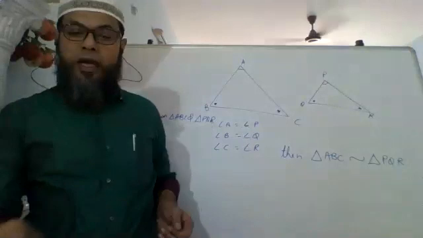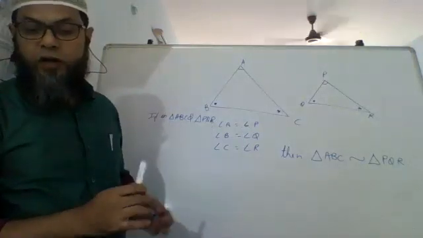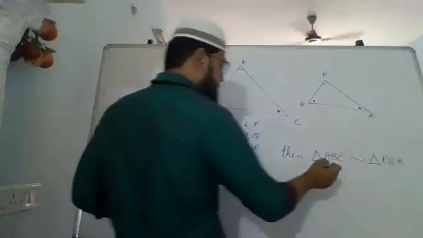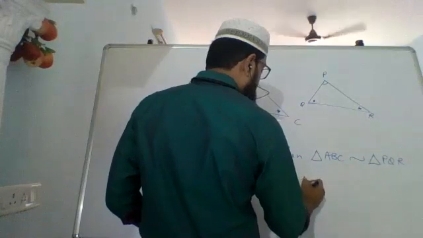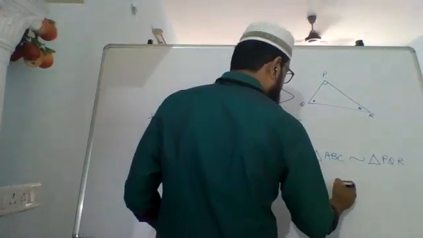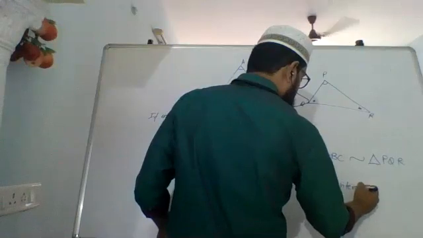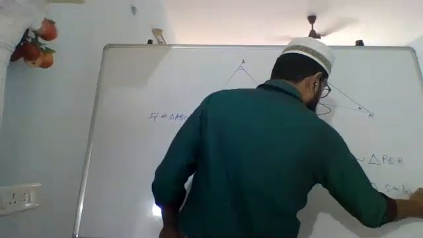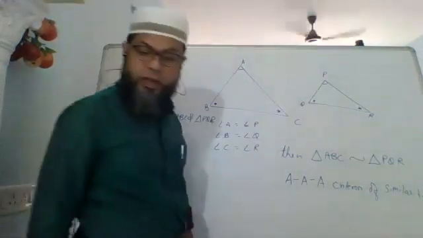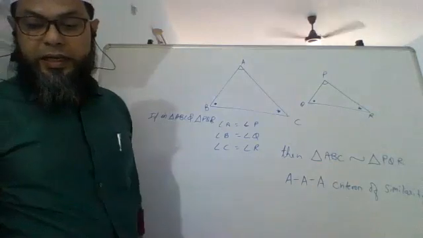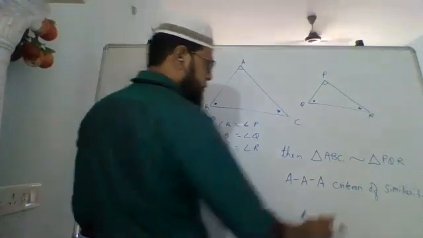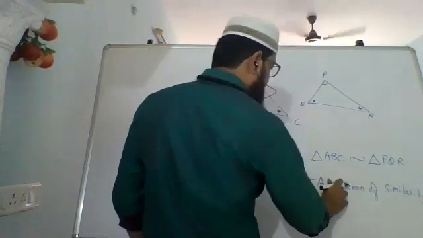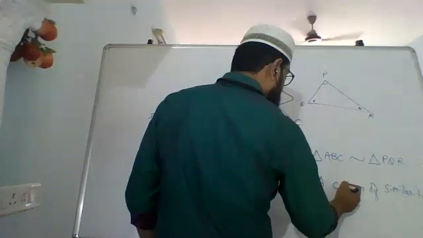This is called the AAA test of similarity, or AAA criteria of similarity.